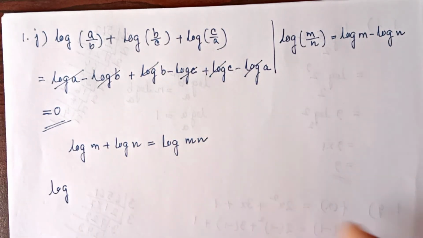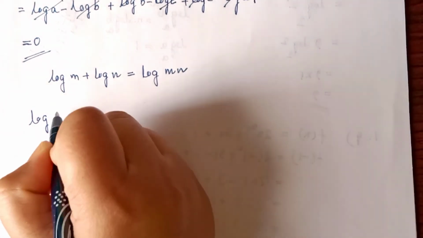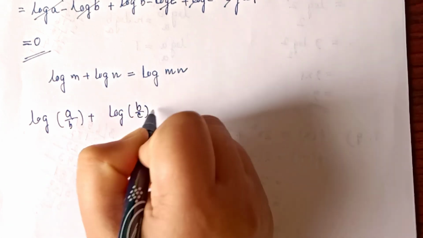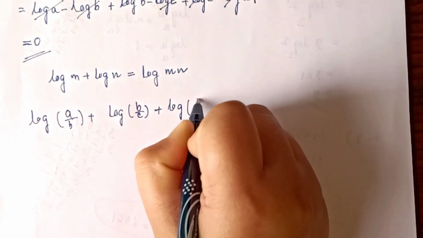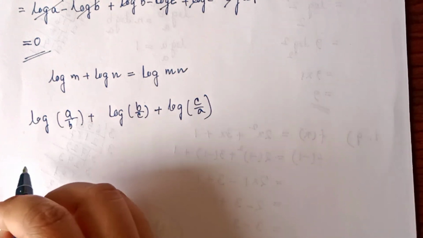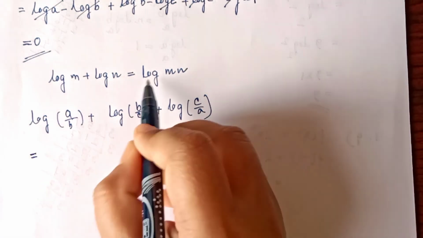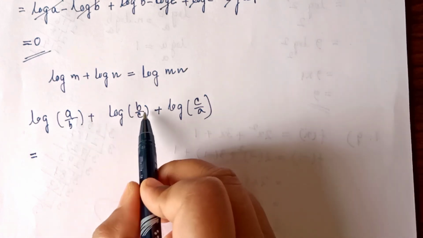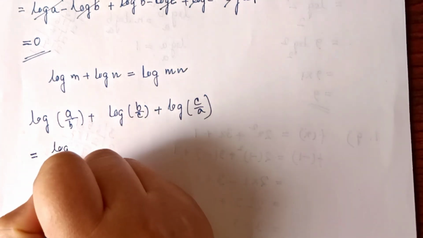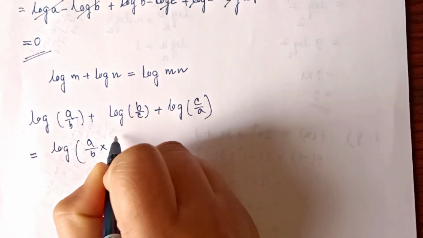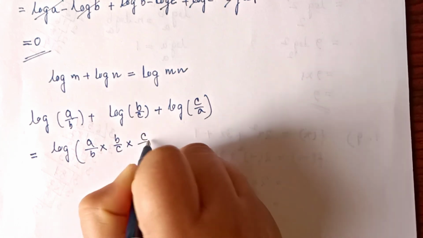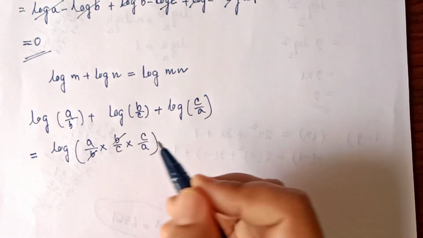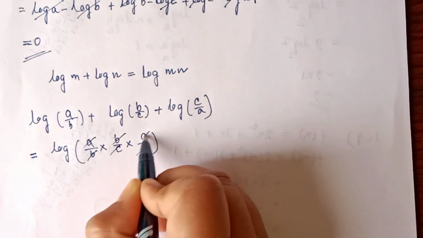So we can write down log a by b plus log b by c plus log c by a. So here log m into n, that means a by b one term, b by c one term, c by a one term. So we can write down a by b into b by c into c by a. Okay. Now b cancels out, a cancels out, c cancels out.